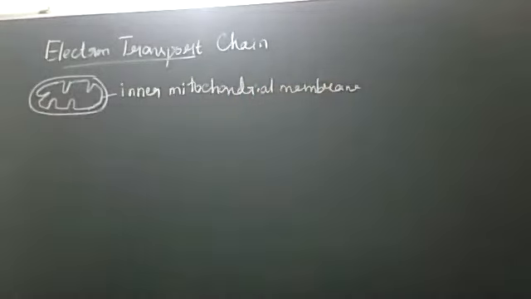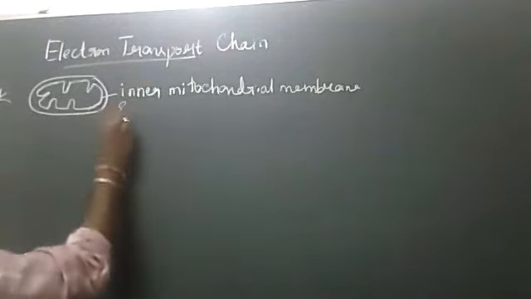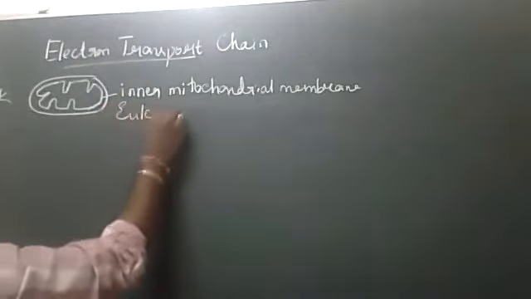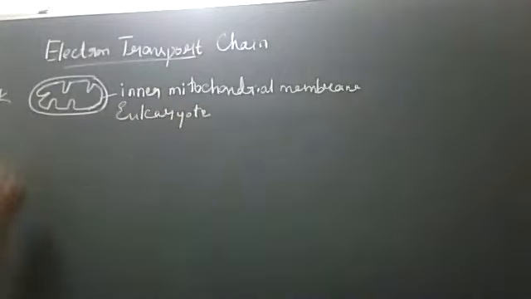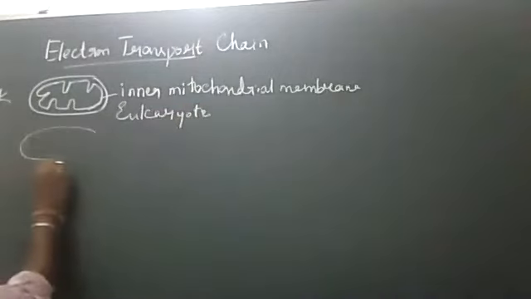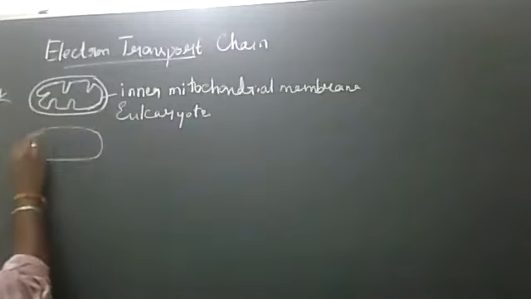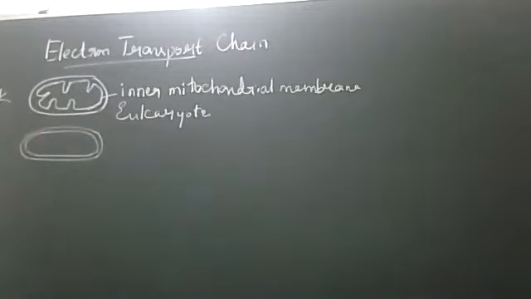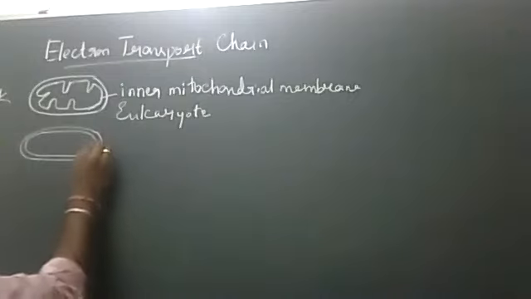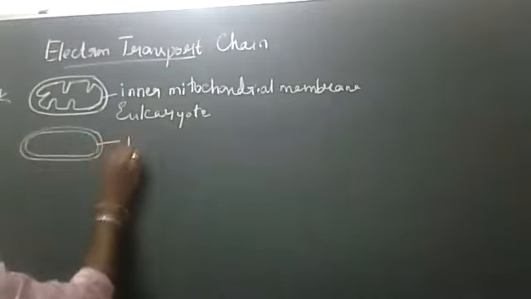In case of prokaryotes, this is eukaryotes. You can see here. In case of prokaryotes, what is the condition? It is a bacterial cell, with an inner cell membrane. So where is the ETC occurring? In the plasma membrane.